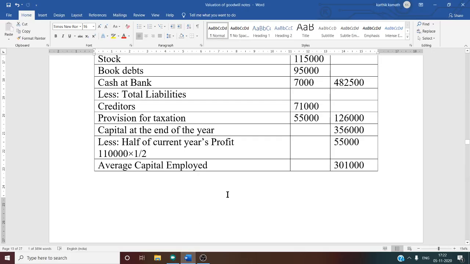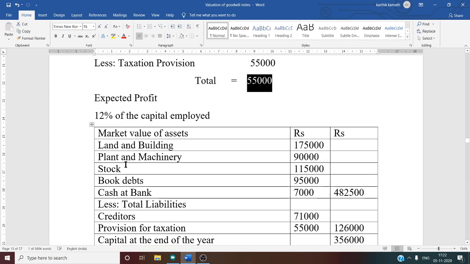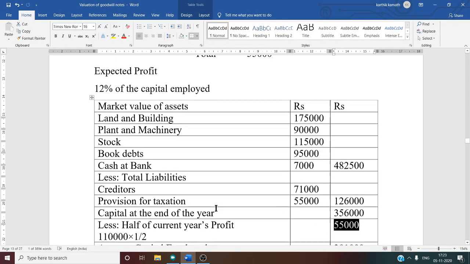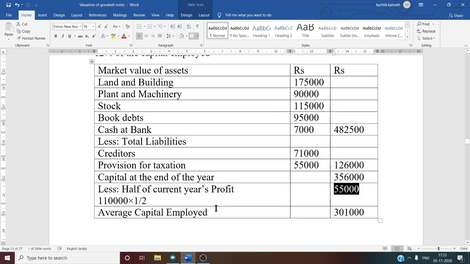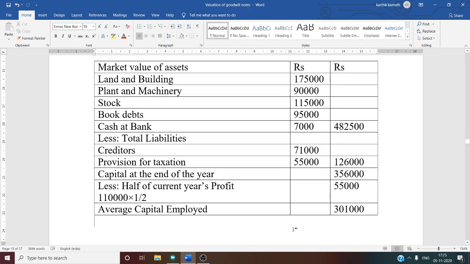So here we are talking about current year's profit. Here we have taken 1,10,000. Why? Because that is profit before tax. That is why we have taken 1,10,000 into half of current year's profit. You will get 55,000. In this problem it doesn't matter why, because the tax rate is 50%. Average capital employed, final answer is 3,01,000.